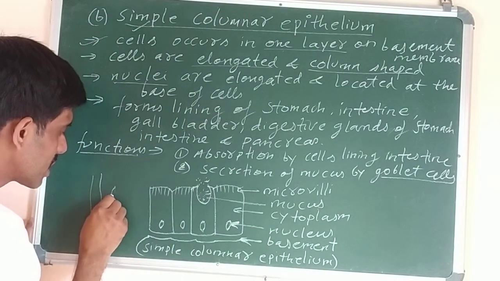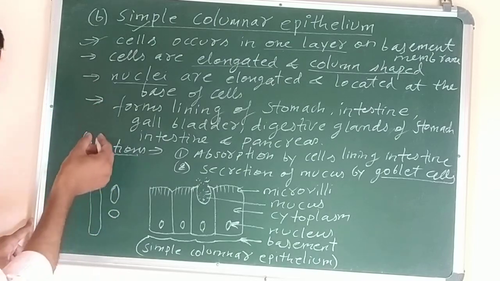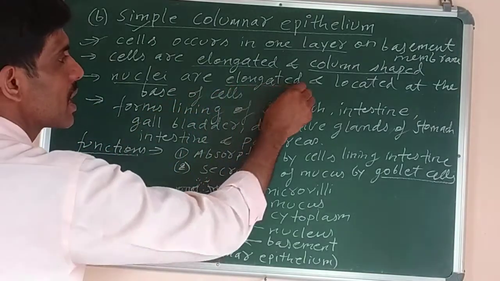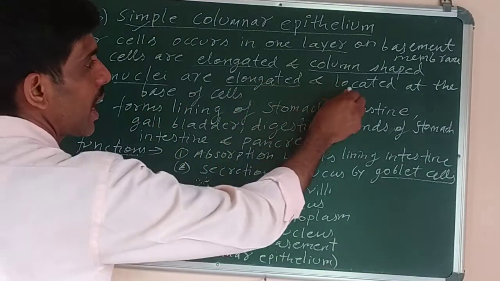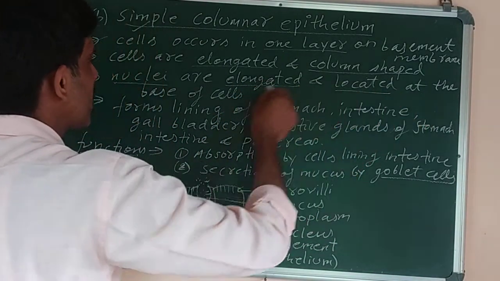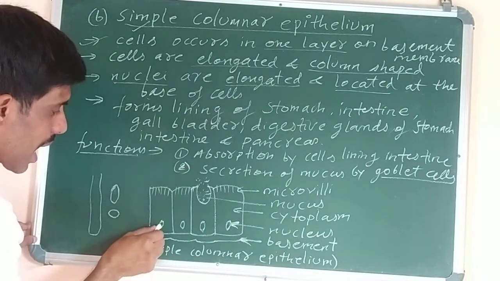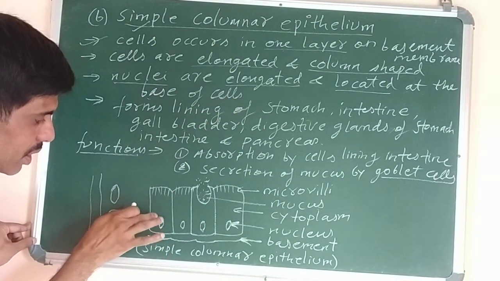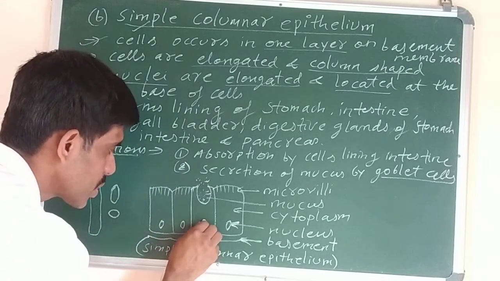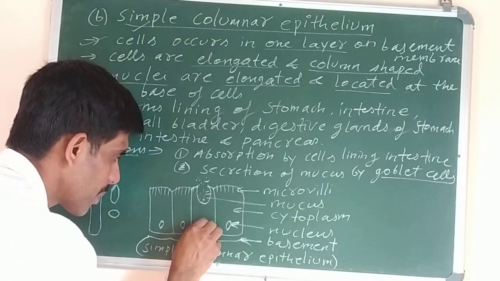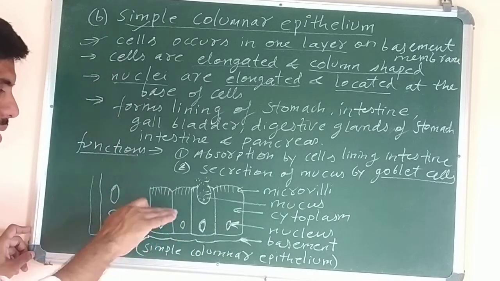I have drawn the nucleus in this way, long, elongated. The meaning of elongated is length is increased. They become flat, elongated and located near the base of the cells. So here I have not drawn it in the middle. I have drawn the nucleus towards the base. Base means downward. So all the nuclei which are elongated are present downward, towards the base of the cells.